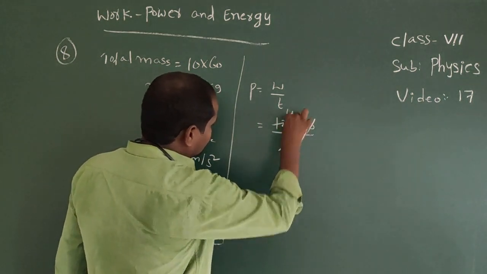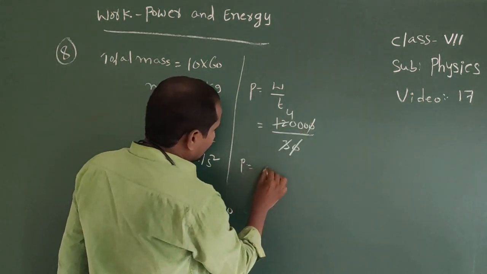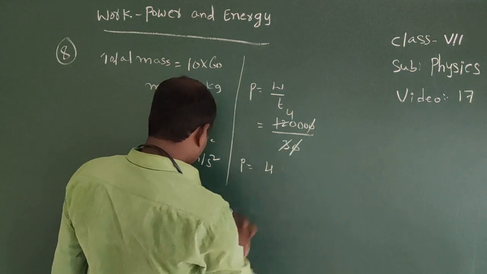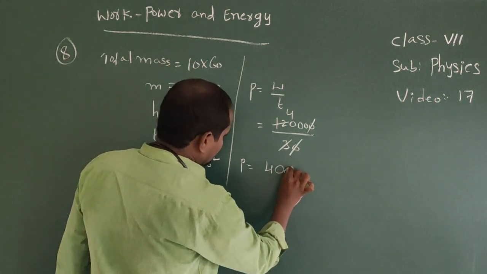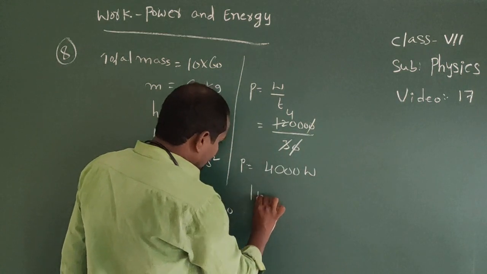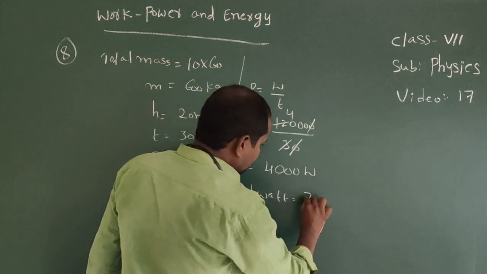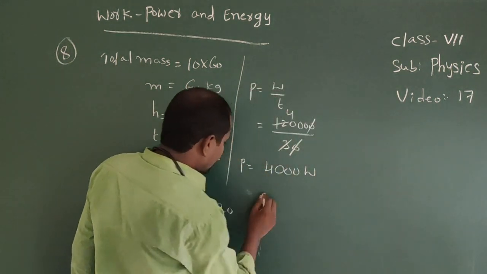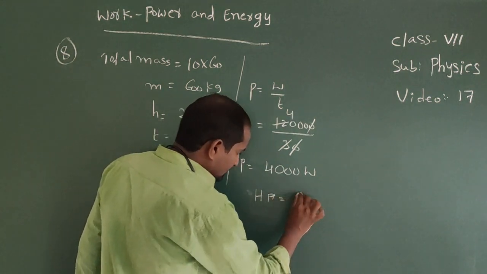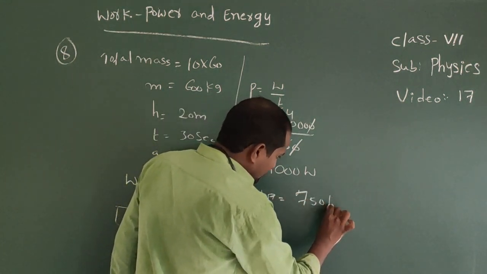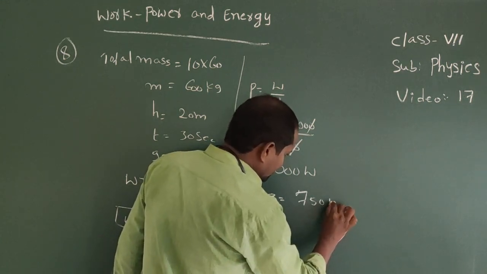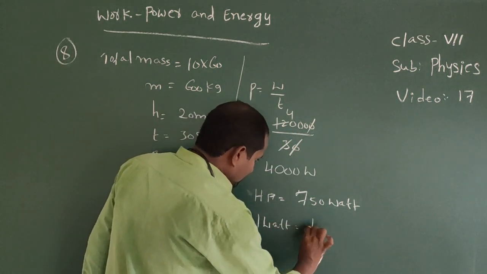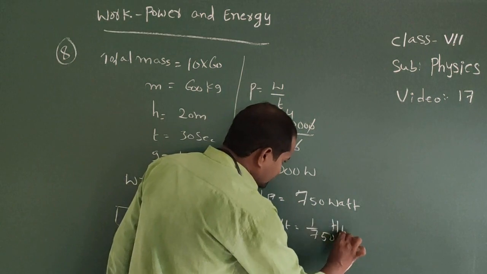So you will see here 3 4. So here power equal to 4,000 watts. Here 1 horsepower, 1 HP equal to 750 watts. Okay. Therefore, 1 watt equal to 1 by 750 HP.